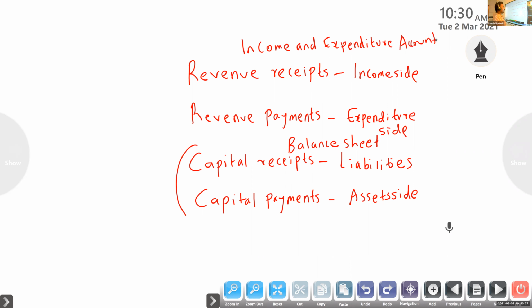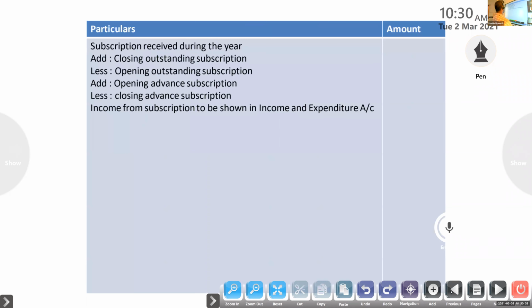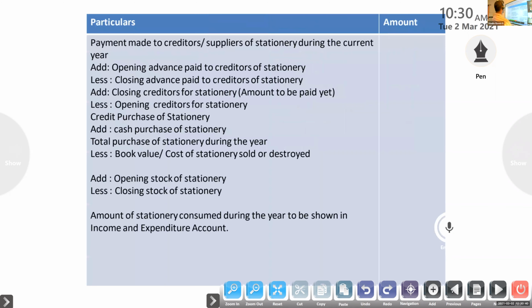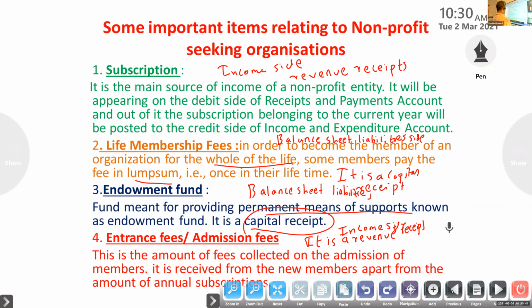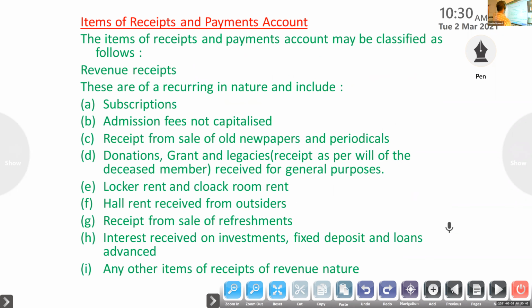Now I will show the revenue receipts and payments. Just go through them and then you will understand. I already showed this. If you know this, it will be easy for you to prepare the income and expenditure account and balance sheet.